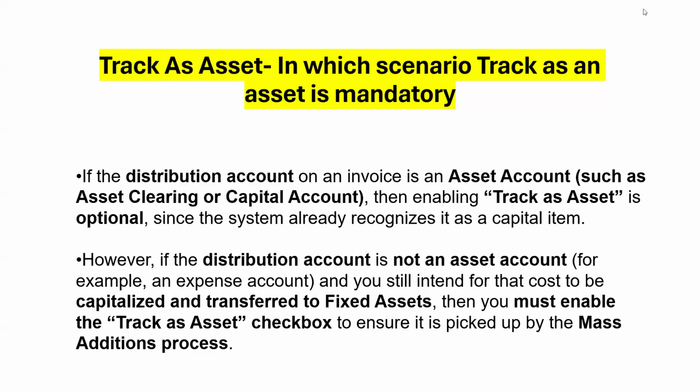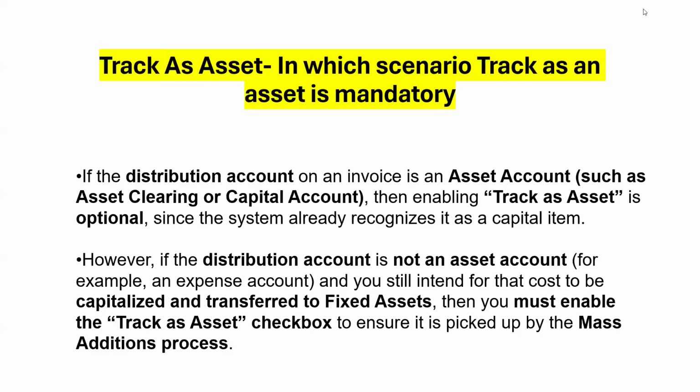But if the invoice is charged to a non-asset account, like an expense account, but we still need to capitalize those AP lines, then we must enable Track as Asset, so that if you run the mass addition process, the process will pick these invoice lines to be transferred as fixed assets.